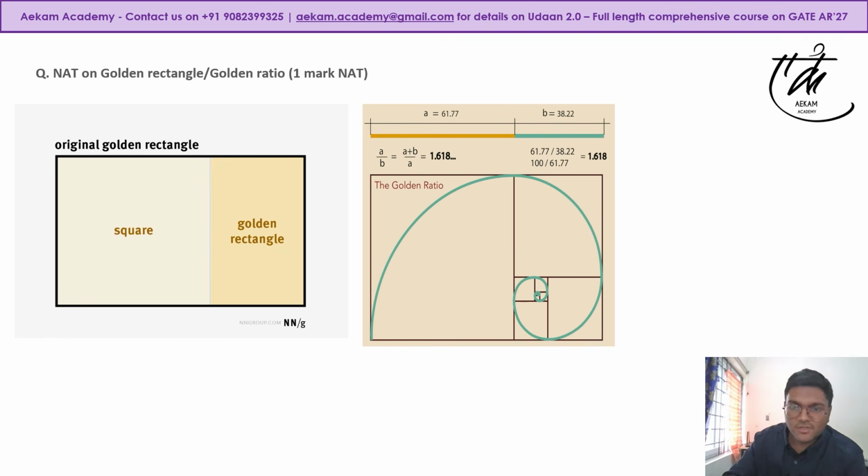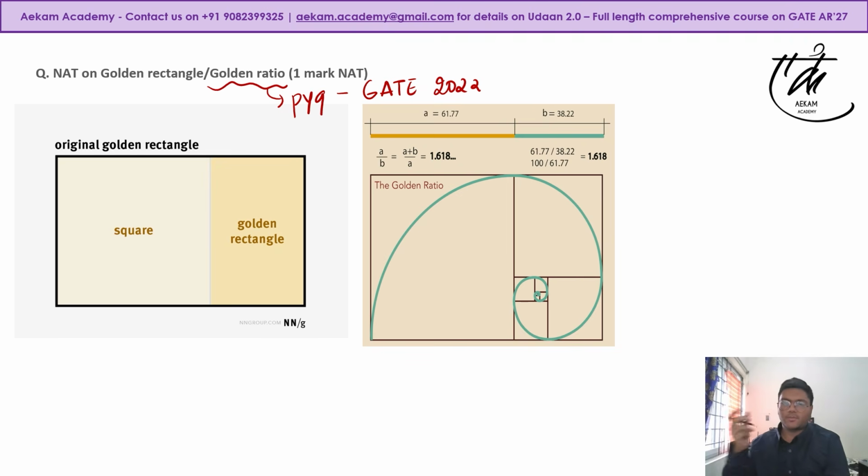The next question was a very interesting question based on golden ratio and golden mean. Questions on golden ratio and golden mean have been asked in previous year papers, as recently as GATE 2022, but it was just a theory question where they asked the value and the proportions. In this particular exam they asked a NAT question based on the golden rectangle. All these follow the golden mean, and there was a golden spiral.